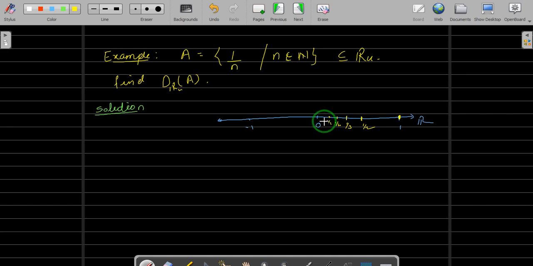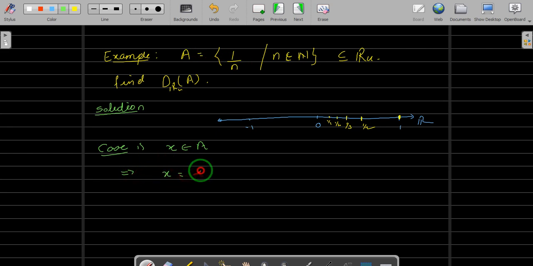Now for this we have to check what is the derived set of A. So let us take different cases, and then we will see whether that point is a limit point of the given set or not. Right, let us take the first case. Say x belongs to A. Now your set A is of the form 1/n and x belongs to A. That implies